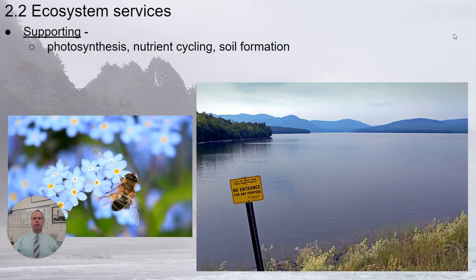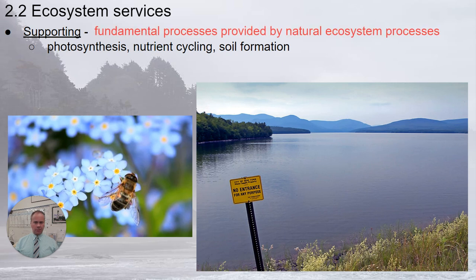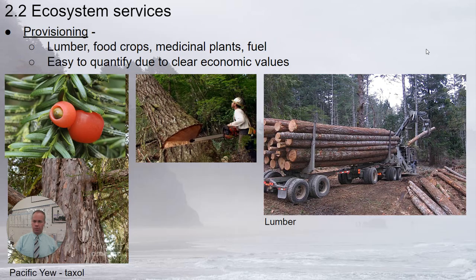So to begin, we have the supporting ecosystem services. These are the fundamental ecological processes that are taking place in natural ecosystems. This includes things like photosynthesis, nutrient cycling, soil formation. These are core processes in ecosystems, and all of the other ecosystem services actually are derived from these basic supporting services. So the first one we'll talk about is provisioning, or the second one, I guess.